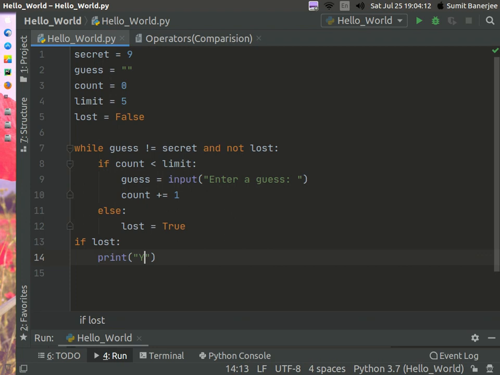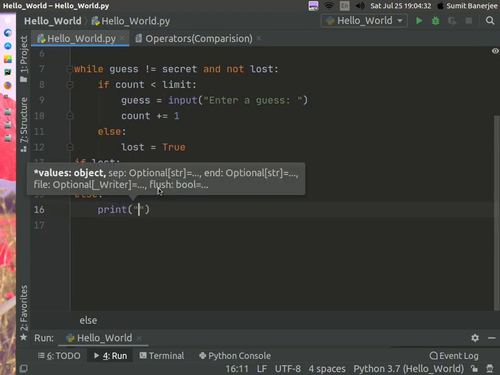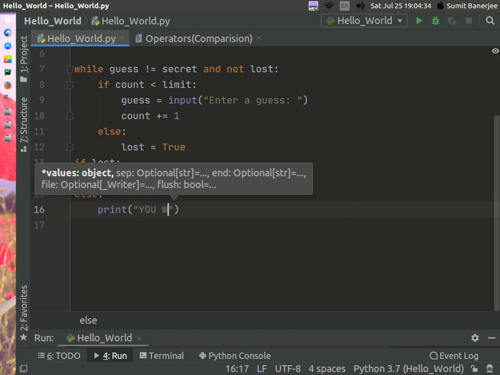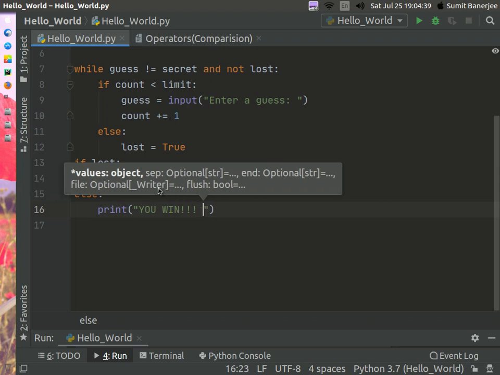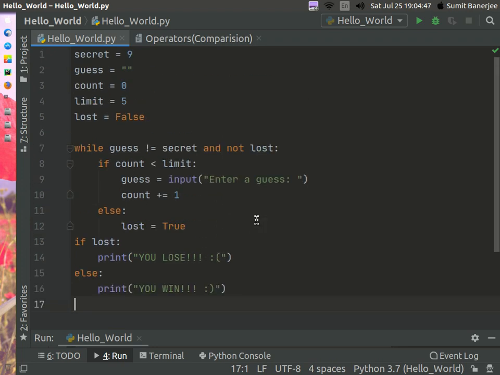Let me give the messages in caps, and you can add an emote icon. Then you print an else statement, and inside this print you win, and then an emote icon. After this I think this will work.